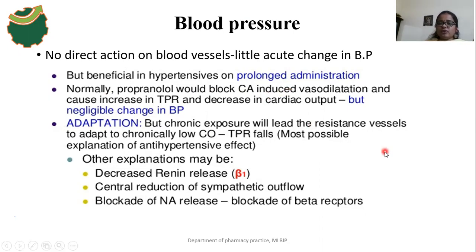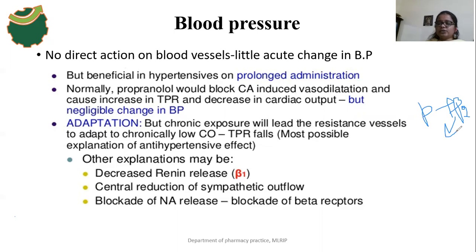So actually, I will draw one thing. Wait. Okay, so when propranolol binds with beta 2 receptors, first, what is the mechanism of action of a beta 2 receptor agonist drug?